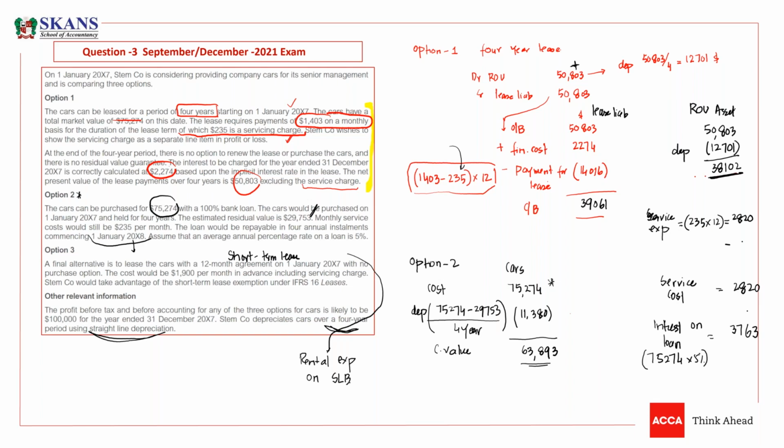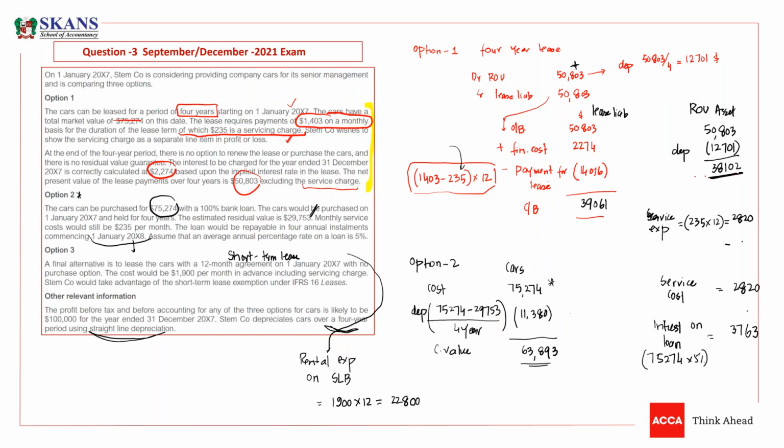So here we need to charge rental expense of how much? 1,900 is the monthly installment. There is no need to separate the servicing charge. All expense is rental expense. So 1,900 into 12, guys. So what would be the expense? It is 22,800.